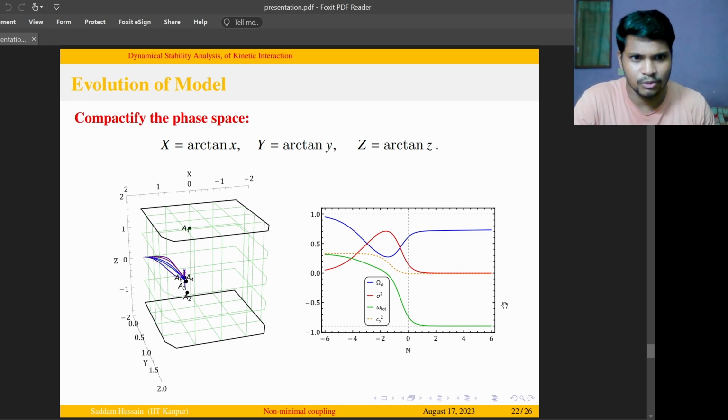On the right-hand side, we are evaluating the cosmological parameters. In blue we have the field fraction density, in red we have the fluid density, in green we have the effective equation of state, and the dotted orange line shows the evolution of the sound speed. Now n ranges from the asymptotic past, represented by negative values, and as we go into the future, the positive values of n show the asymptotic future.